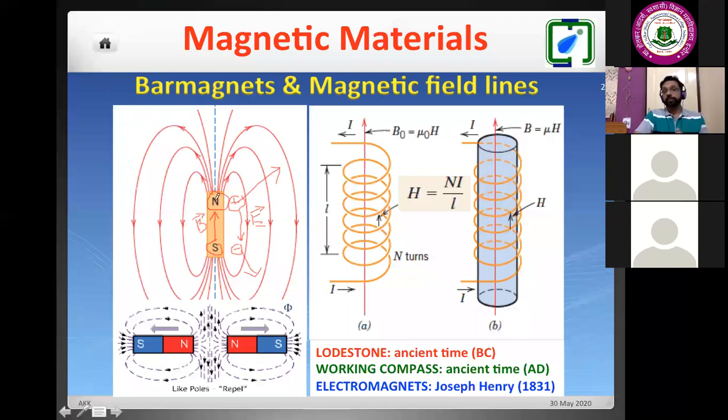But in contrast, for the magnetic dipole, there is no existence of magnetic monopoles. If I break any bar magnet into small pieces, even in the small piece I will have two poles. So North Pole and South Pole will exist in pairs. Till today, if I say 2020, in the year of COVID-19, there is no experimental proof. Theoretically, people earlier also proposed that there may be the existence of magnetic monopoles, but experimentally they could not prove it. So that was the challenge.